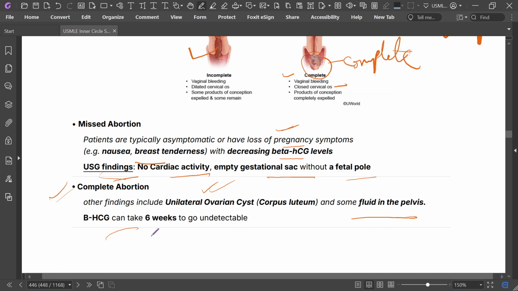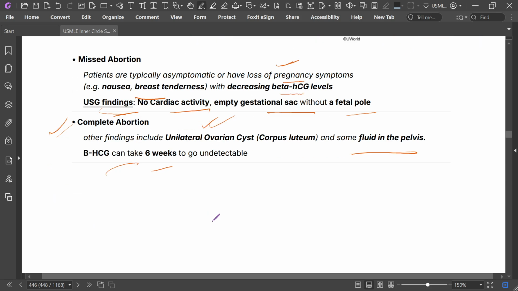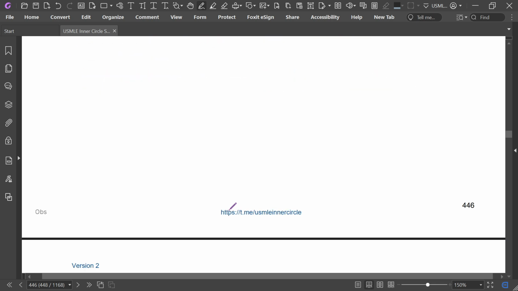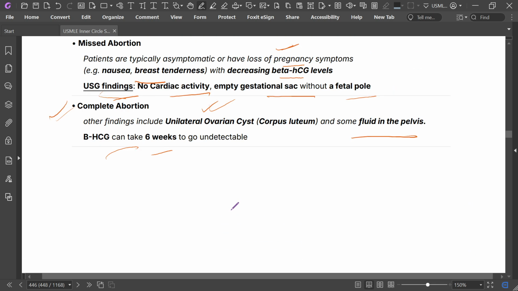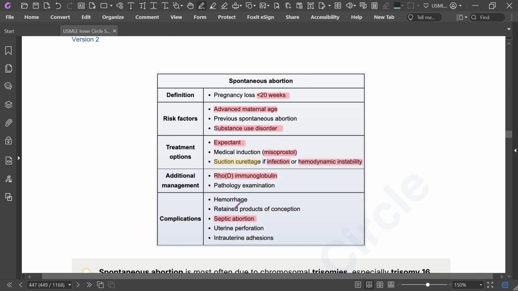Beta hCG can take 6 weeks to become undetectable after complete abortion. Spontaneous abortion is pregnancy loss at less than 20 weeks. Risk factors include advanced maternal age, substance use disorder, and previous spontaneous abortion.